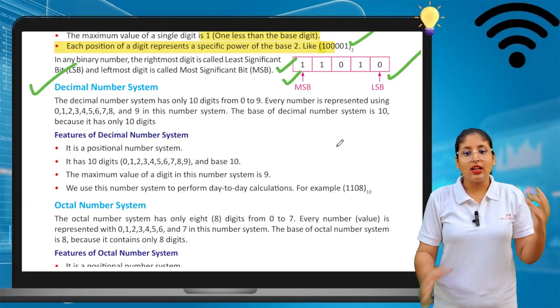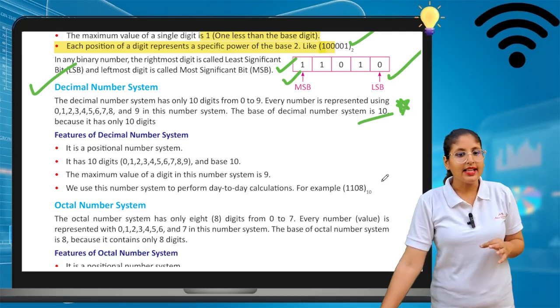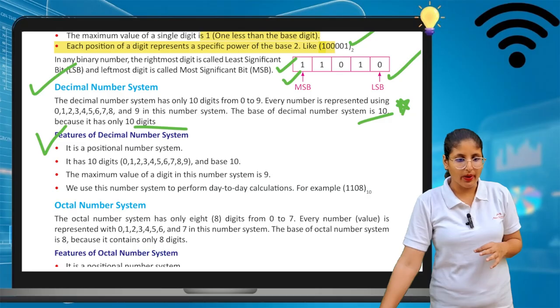So the base of the decimal number system is 10. In the decimal number system, the base value is 10 because it contains only 10 digits. It is as simple as that. Now we will see the features of the decimal number system. So what are the features of it? Let's see one by one.